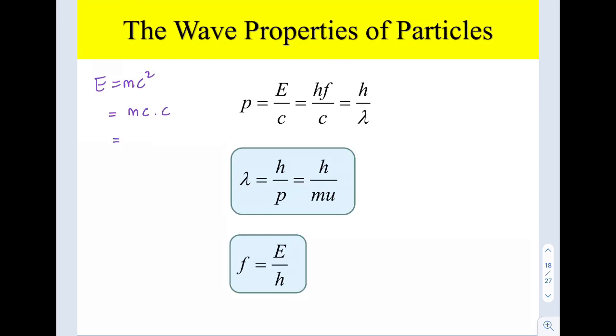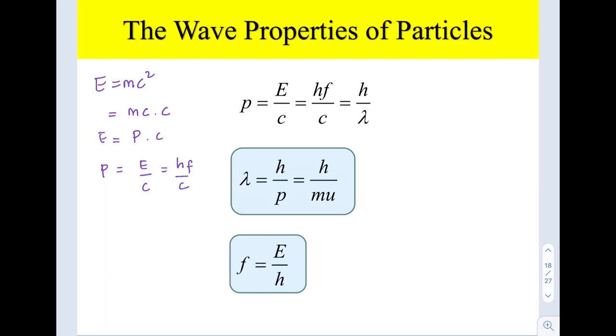So from here, m times c times c, where mc is actually momentum. We can rearrange to get momentum equivalent to energy over the speed of the EM wave.